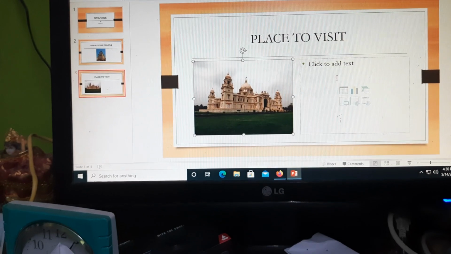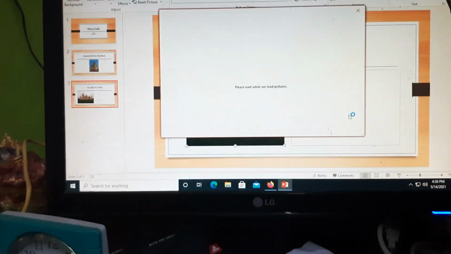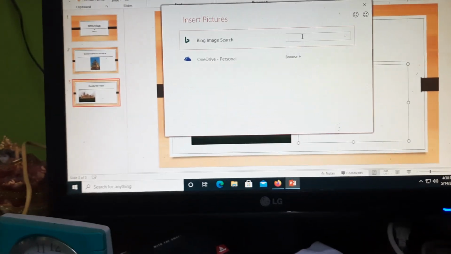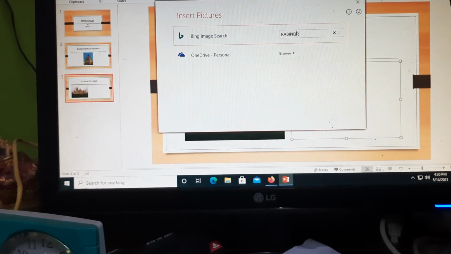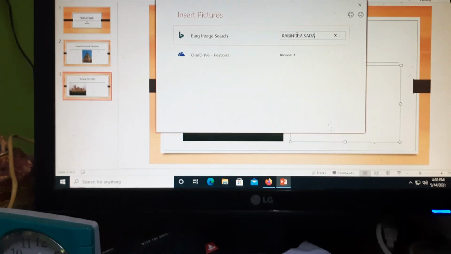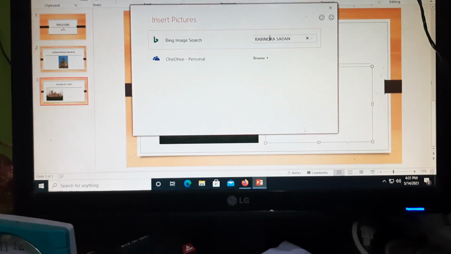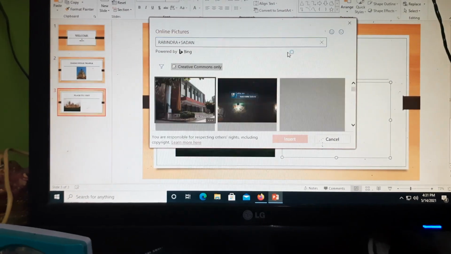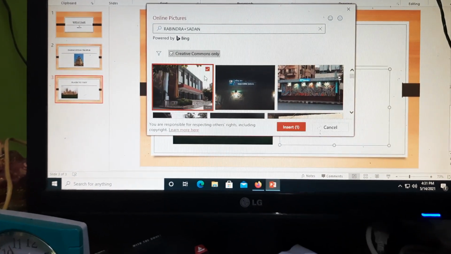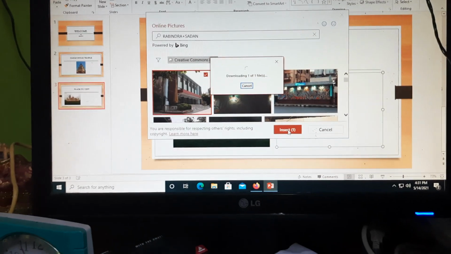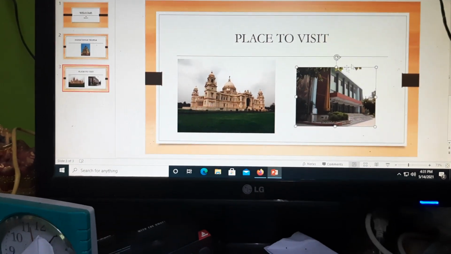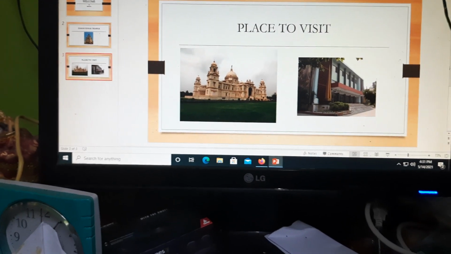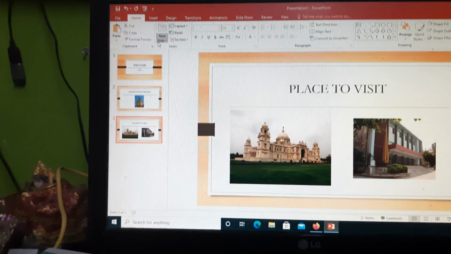It is coming here, and definitely another picture we can go for Rabindra Sadan. So I can select Rabindra Sadan. It is coming over here. So these are the two pictures over there. Now after that, once again I have to go to the next slide.